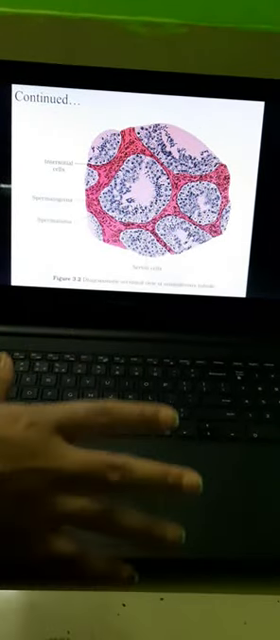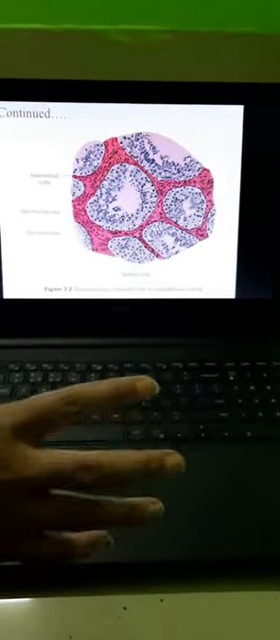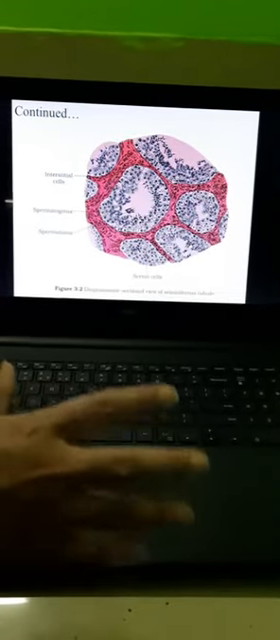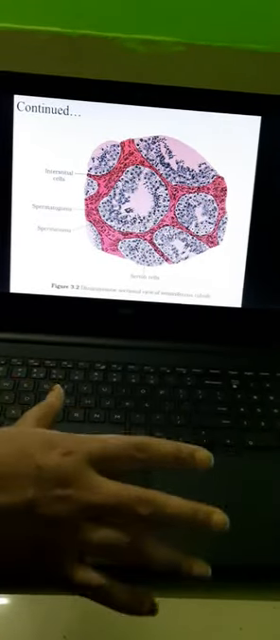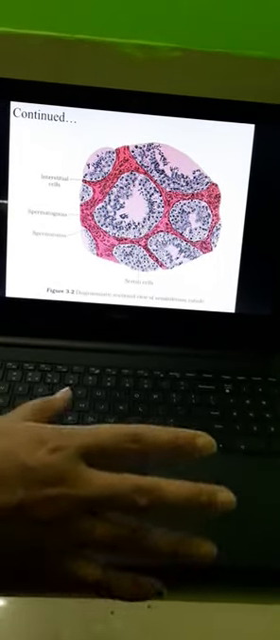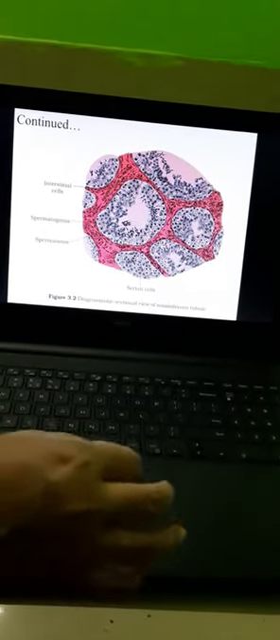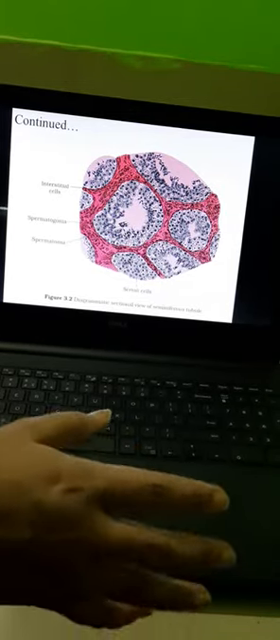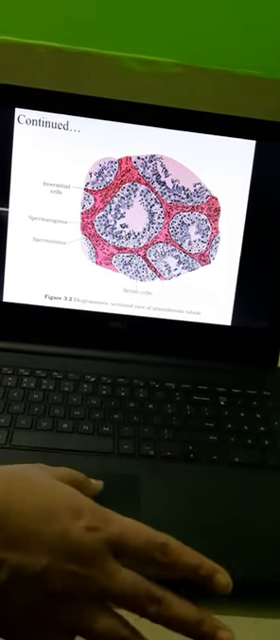So students, this is all we need to know regarding the male reproductive system. This is all for lecture 1 from our side. We will meet in lecture number 2, where we will discuss the female reproductive system. Thank you.